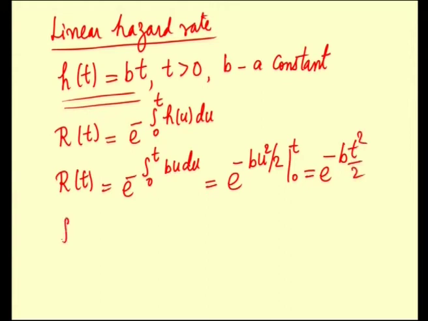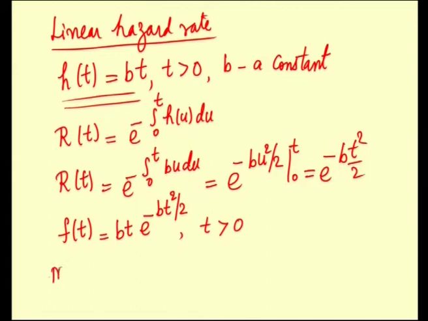What is the PDF in this case? f of t is given by bt, namely h of t, into e power minus the cumulative hazard rate. So, this is given by e power minus b t square by 2, and we assume that t is greater than 0.